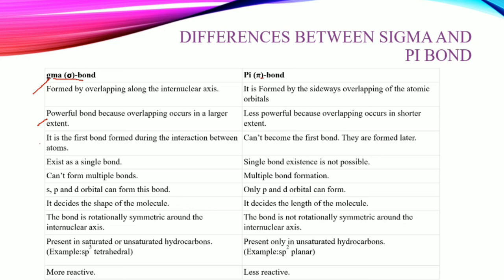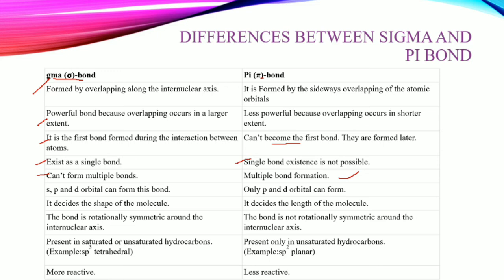Third one is, it is the first bond formed during the interaction between the atoms. A pi bond can't become the first bond. They are formed later. Sigma bond પહેલો હોય, બીજો pi bond. Sigma bond exists as a single bond. Pi bond can't exist as a single bond. Sigma can't form multiple bonds, but pi bonds form multiple.